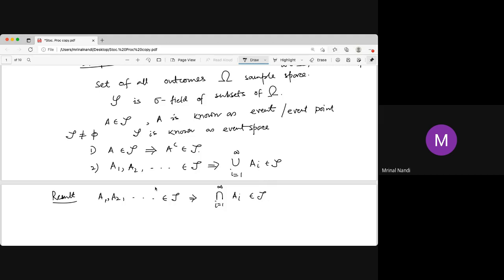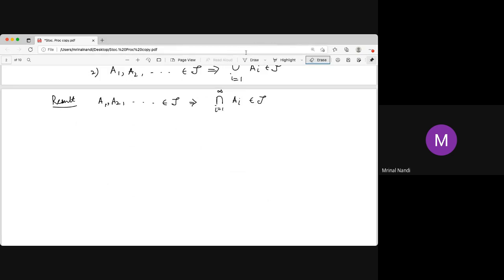Now this is the setup. Now we are going to the probability concept. Before going to that, we have to know what is called the intersection of a sequence of sets, and intersection of the union of a sequence of sets, or lim sup or lim inf. That we discussed in the measure theory series of lectures. In that measure theory video, we can find what a sequence of sets is, what the limit is, what the lim sup and lim inf are, and the countable intersection and countable union. We discussed that in the measure theory class, so we will not discuss it here.